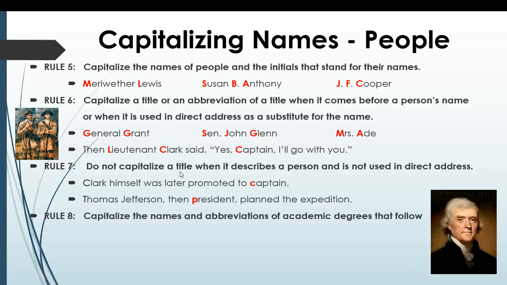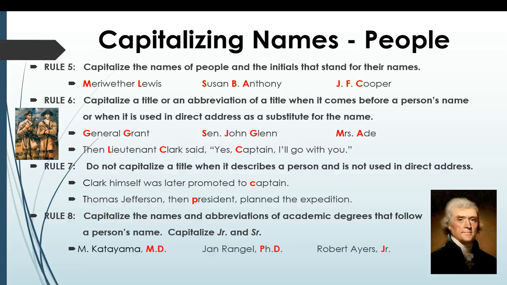Rule number 8: we capitalize names and abbreviations of any academic degrees that follow a person's name, such as junior and senior as well. MD stands for doctor, so obviously the initial and the name are capitalized plus the degree. Here, PhD is also doctor. It's just not a medical doctor. Again, the first name and last name are capitalized, the P in the PH, and the D stands for doctorate. And then Robert Ayers Jr., the J is capitalized along with the name.